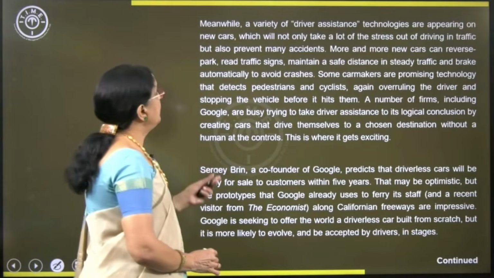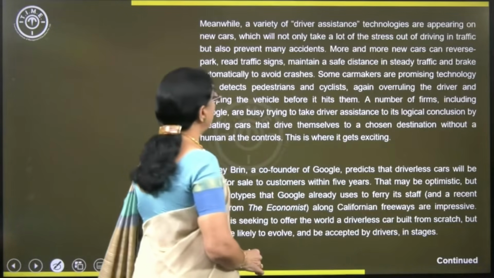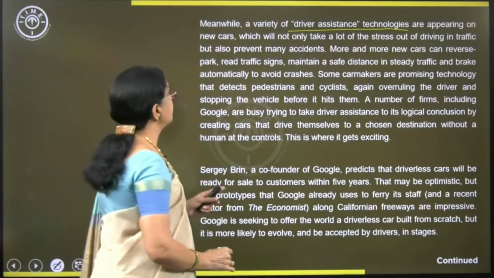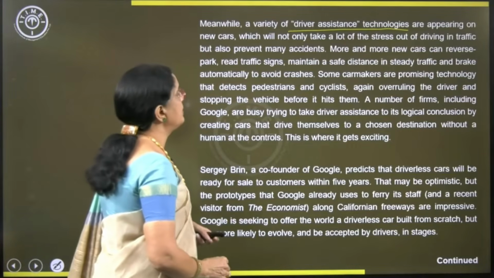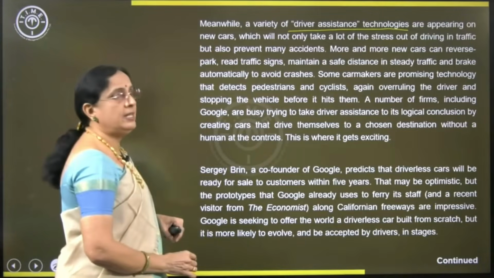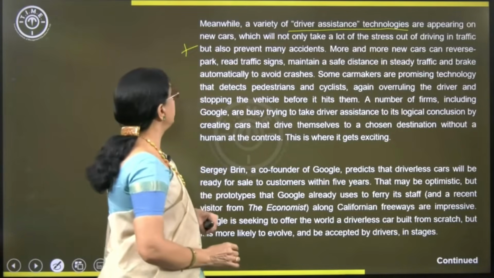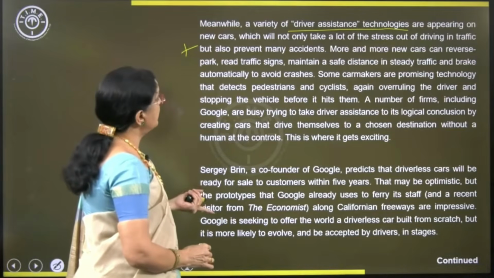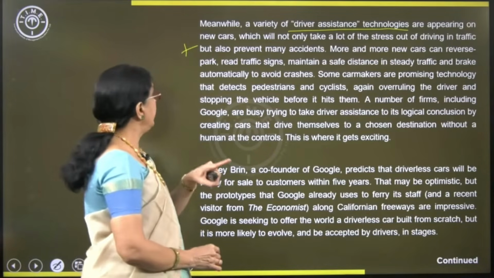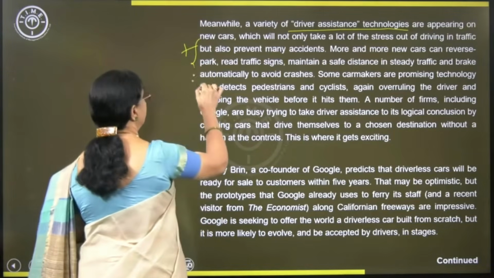Meanwhile, a variety of driver assistance technologies are appearing on new cars. Right, what is the new thing here? Driver assistant technologies, which will not only take a lot of the stress out of driving in traffic, but also prevent many accidents. This is positive. More and more new cars can reverse park, read traffic signs, maintain a safe distance in steady traffic, and brake automatically to avoid crashes. So, all this is wonderful.